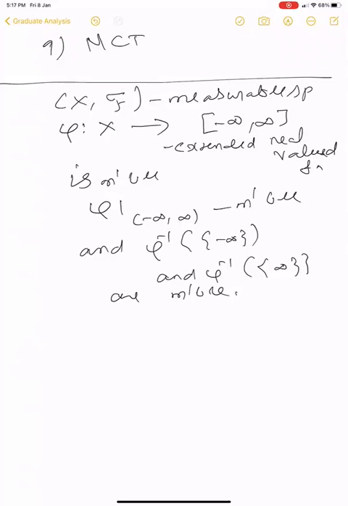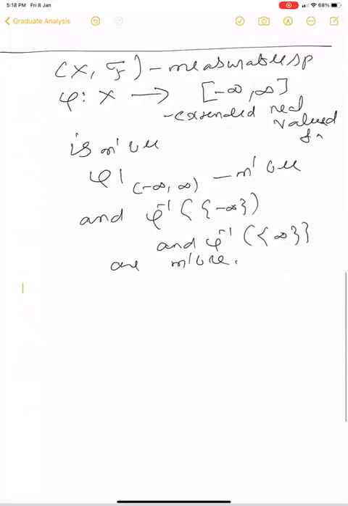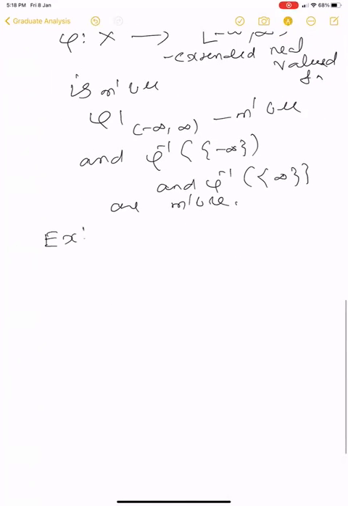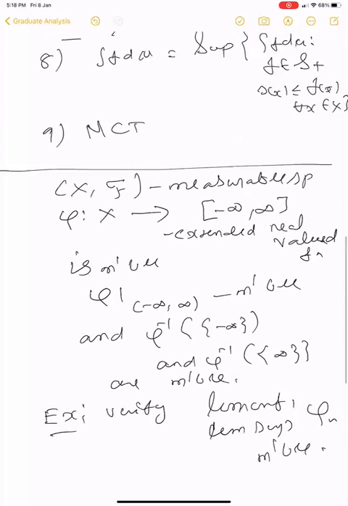Okay. So anyway, you can verify that the supremum, lim sup, lim inf, all those things are measurable. So, okay, the exercise: verify lim inf, lim sup of phi n, they are all measurable, if the phi n's are measurable. Whatever we have done earlier, please verify those things. So let me not spend time on these things.